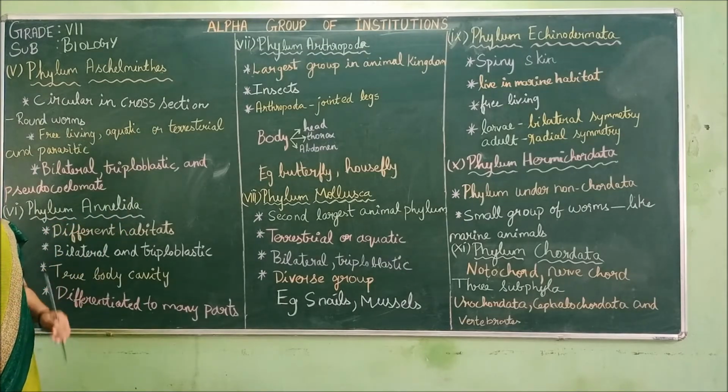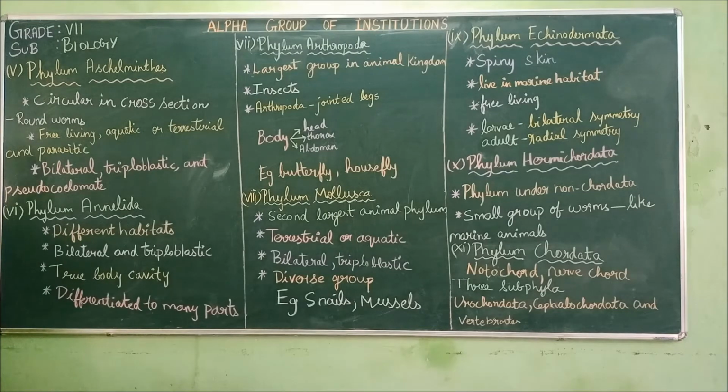Triploblastic. Triploblastic means they have three germ layers, that is the endoderm, the mesoderm and the ectoderm. They will have three layers of tissues in the body. And next is pseudocoelomate. Coelom means body cavity. Pseudo means false, so a pseudo cavity. A false cavity will be present.